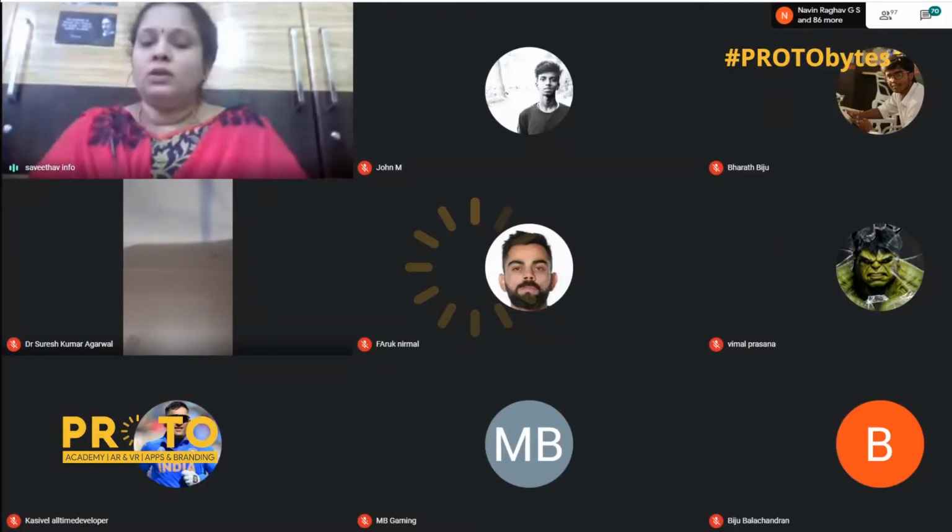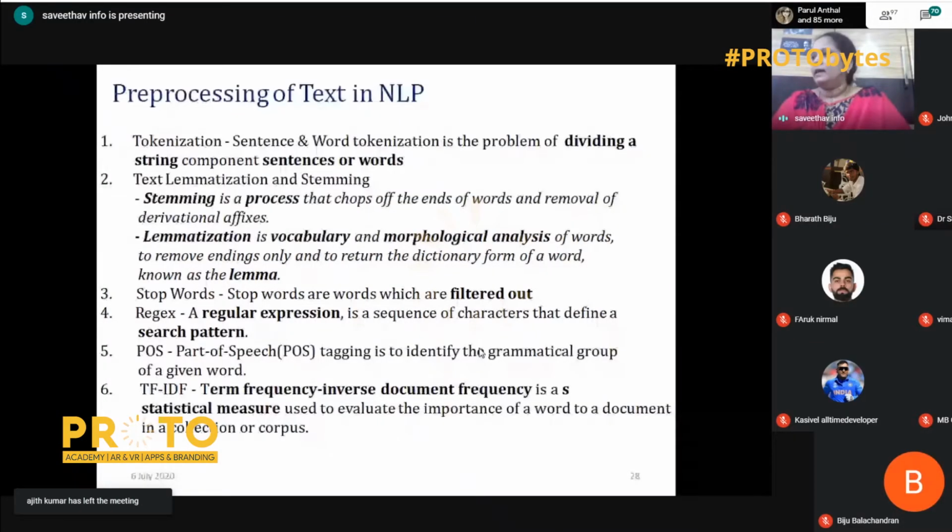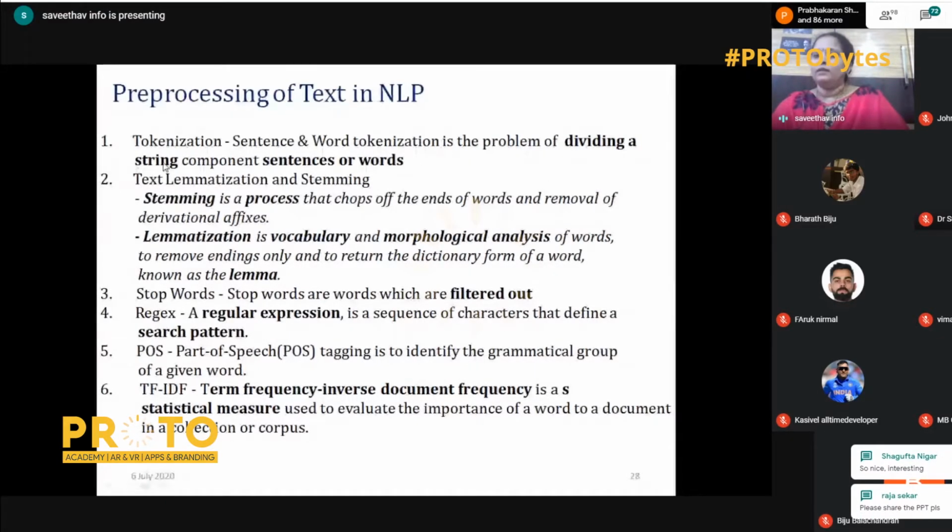Okay, so coming to the pre-processing of text in NLP. Whatever I said, I have given as text here. Tokenization, sentence or word tokenization, is the problem of dividing the string into sentences or words. Stemming is a process that chops off the ends of the words and removes derivational affixes. That is nothing but the white spaces and the extra special characters. Lemmatization is vocabulary and morphological analysis of the words.